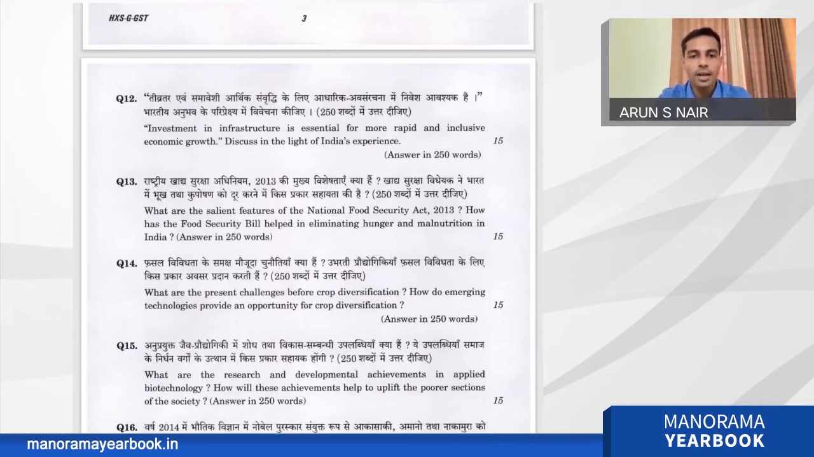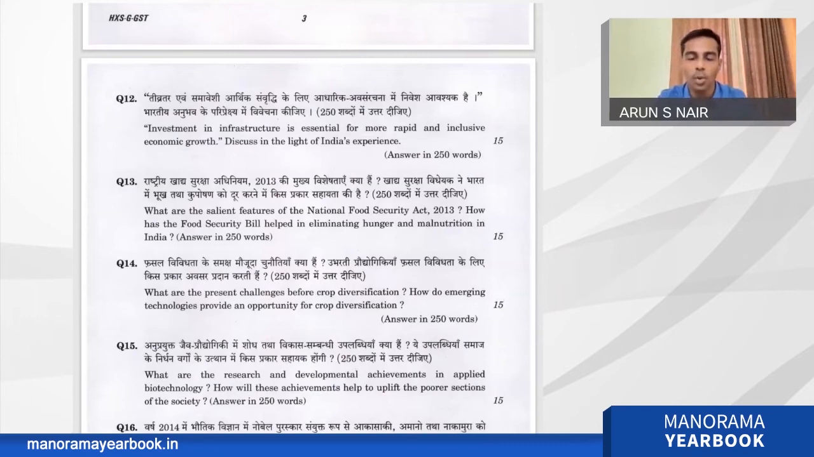Question number 14: what are the present challenges before crop diversification? How do emerging technologies provide an opportunity for crop diversification? This is from agriculture, with some link to science and technology also. Crop diversification is a very prominent topic, so questions are expected from it. Here it is a two-part question. The first one is the present challenges before crop diversification.